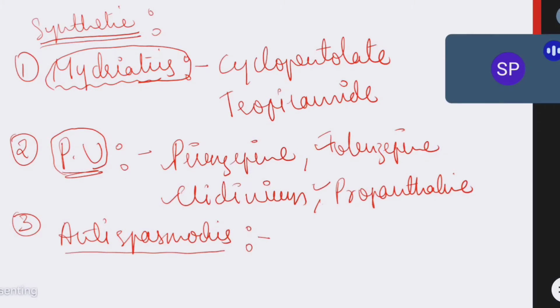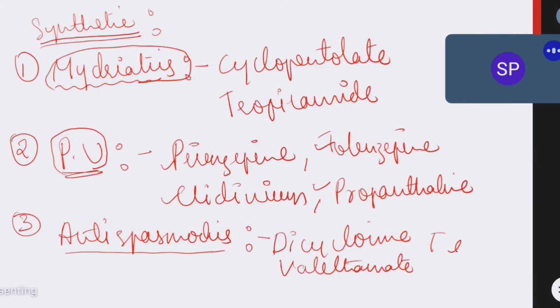In that we have dicyclomine, a very, very important drug. We have valethamate. Have you heard about valethamate? We have flavoxate, oxybutynin, and we also have darifenacin and tolterodine.